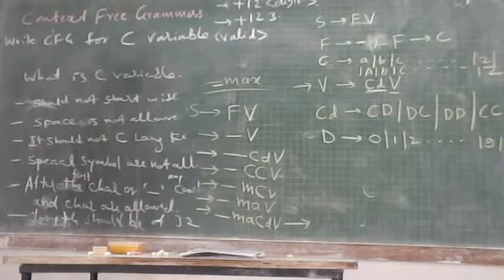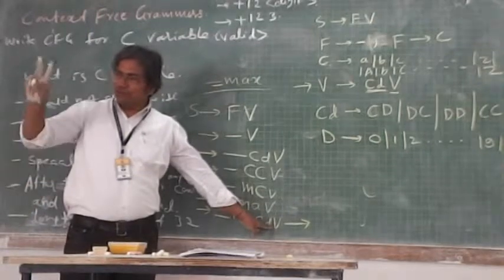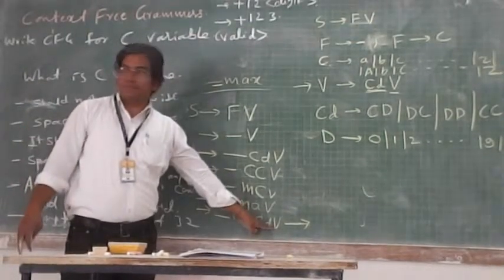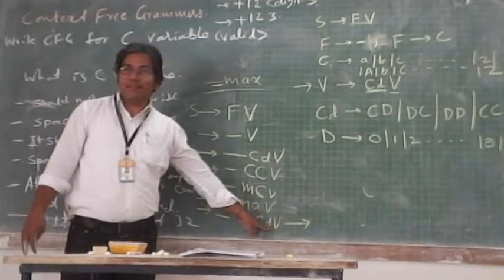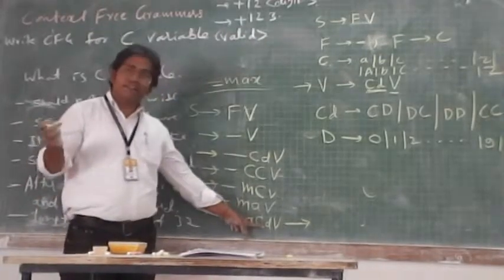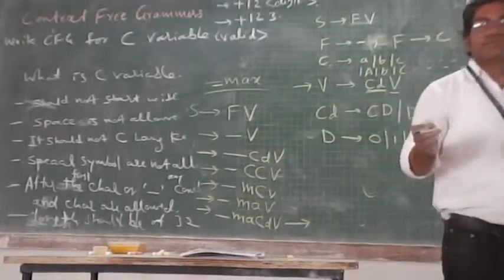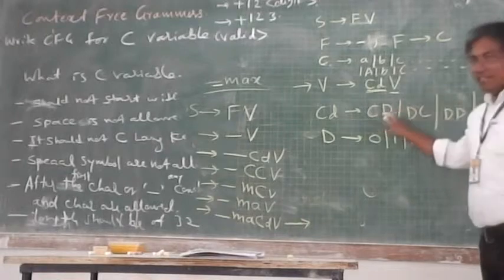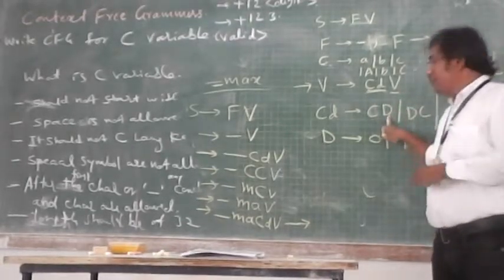So what you came to know is that this V is every time giving us two-size character or digit. Is it or not? Now max is three characters. So either I need CD to give a character. So I can replace by CD or CC. So if I replace by CD, then further how do I get out of D?